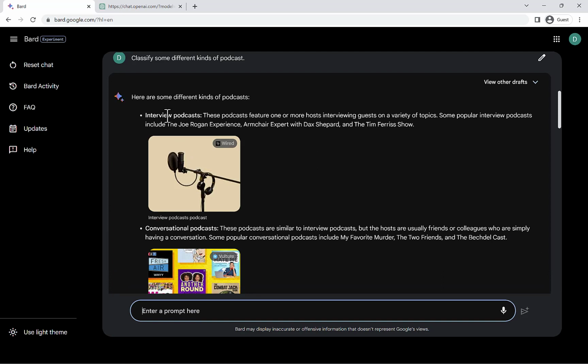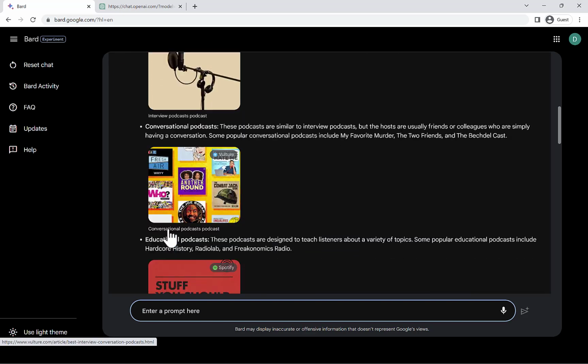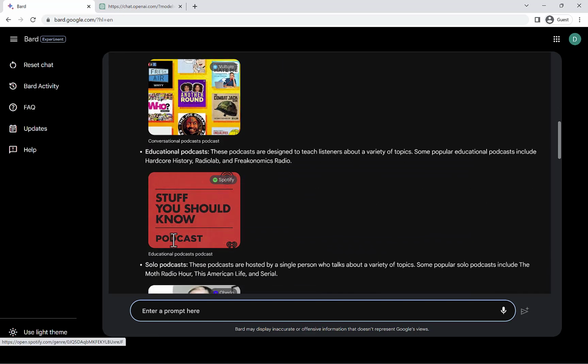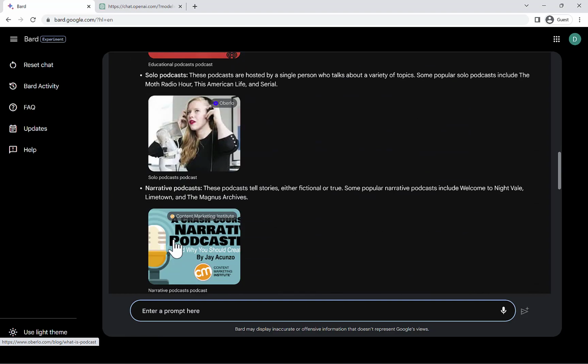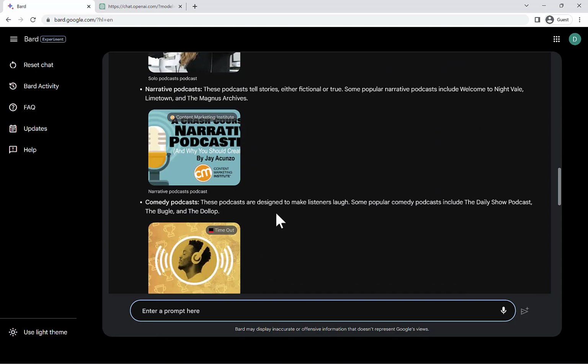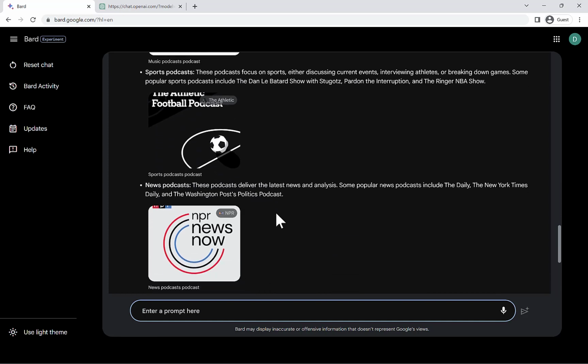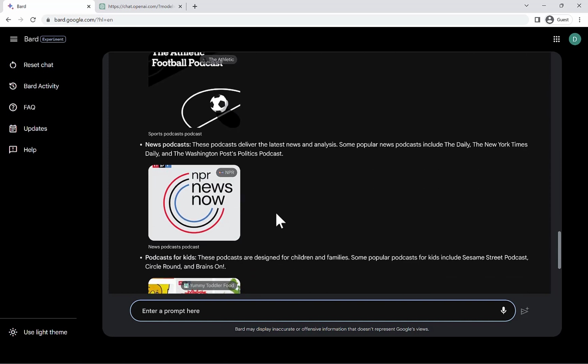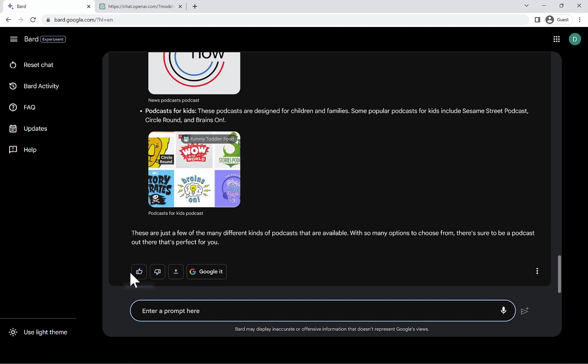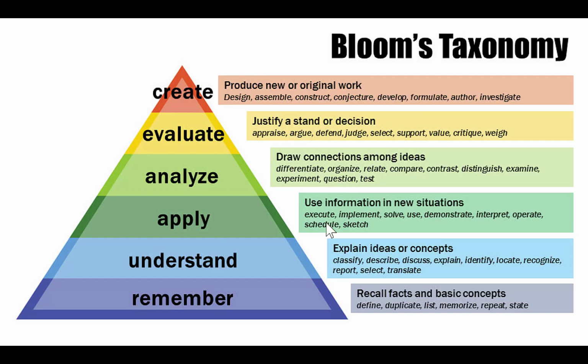And it has pictures. How about that? Conversational podcasts, educational podcasts, solo podcasts, narrative podcasts, comedy podcasts, music podcasts, sports. This is amazing. News podcasts, podcasts for kids. Okay, very good. All right, let's go on to the next level.